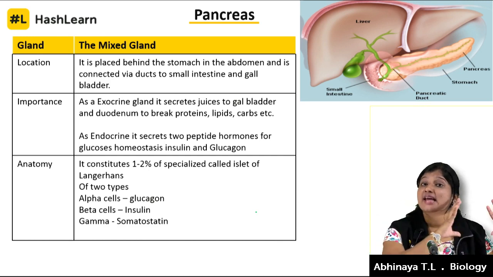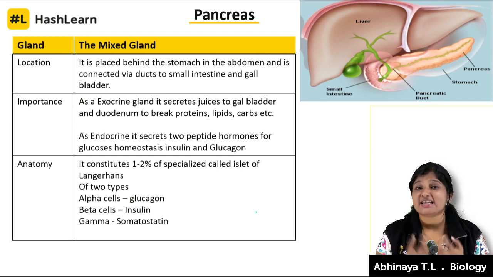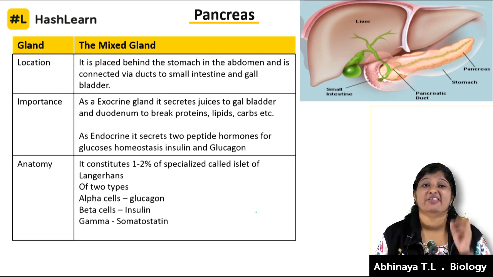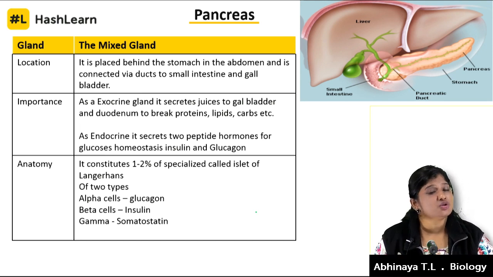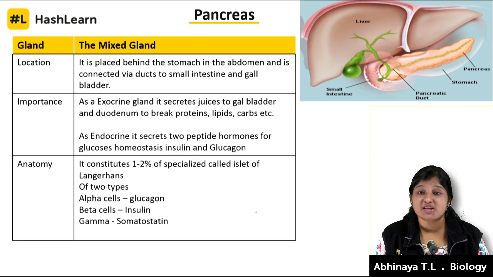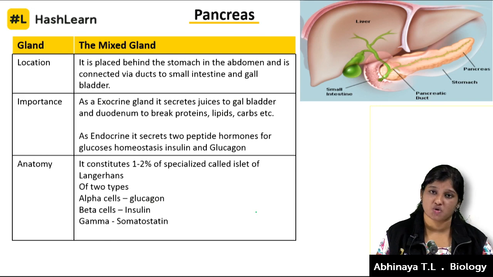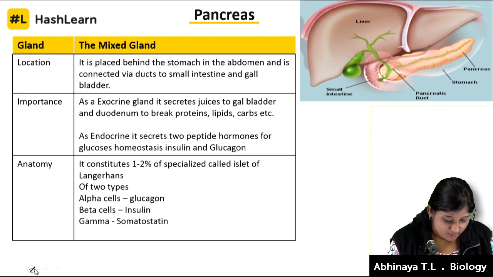And as an exocrine gland, which releases its secretion through ducts, it secretes pancreatic enzymes and bile juice into the gallbladder. So the mixed gland we are talking about is the pancreas, working as both an endocrine and exocrine gland. As you see the picture, I'll use the laser pointer here.